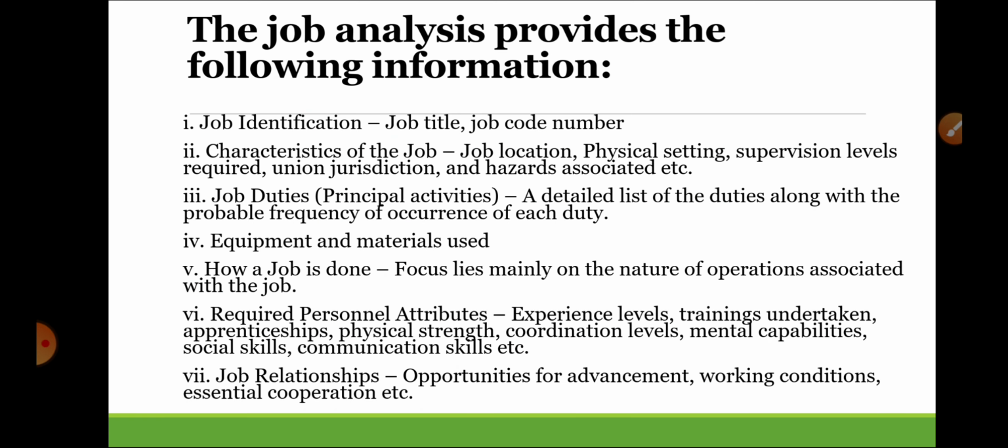In this slide, we are going to cover many other things, like what information we have to provide when we are gathering the information for job analysis. We have to provide the job identification, characteristics of the job, job duties, how a job is done, required personal attributes, and job relationships. So basically in job analysis, we are blending job description and job specification. Number one is job identification, which we did in job description, that is job title, job code, and other things. Number two is characteristics of the job.